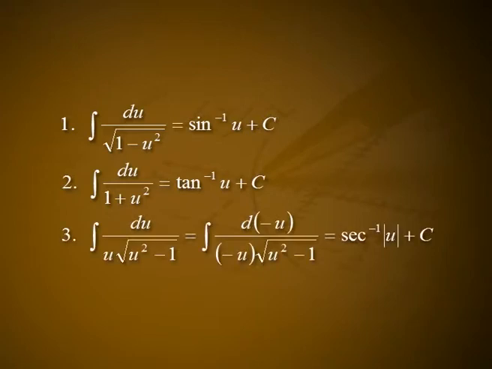First one, integral of du divided by square root of 1 minus u square is equal to sine inverse of u plus c. Second one, integral of du divided by 1 plus u square is equal to tan inverse of u plus c. Third one, integral of du divided by u into square root of u square minus 1 is equal to integral of d of minus u divided by minus u into square root of u square minus 1, which is equal to sec inverse of mod u plus c.